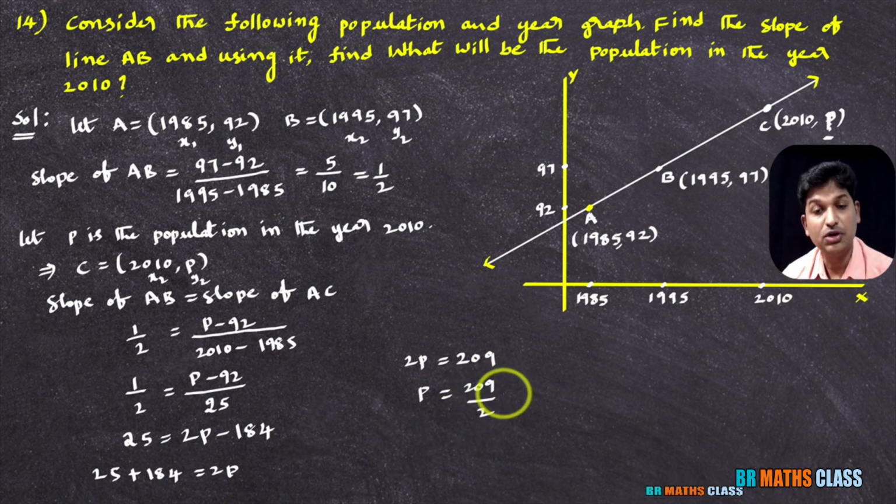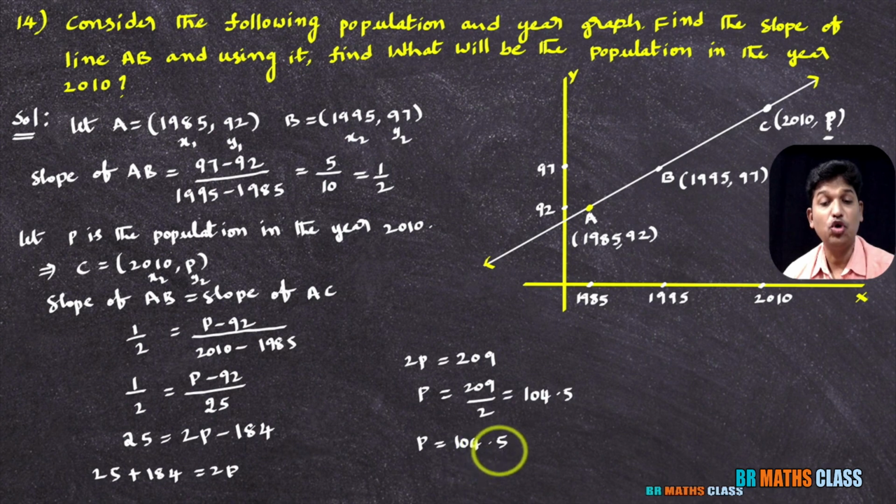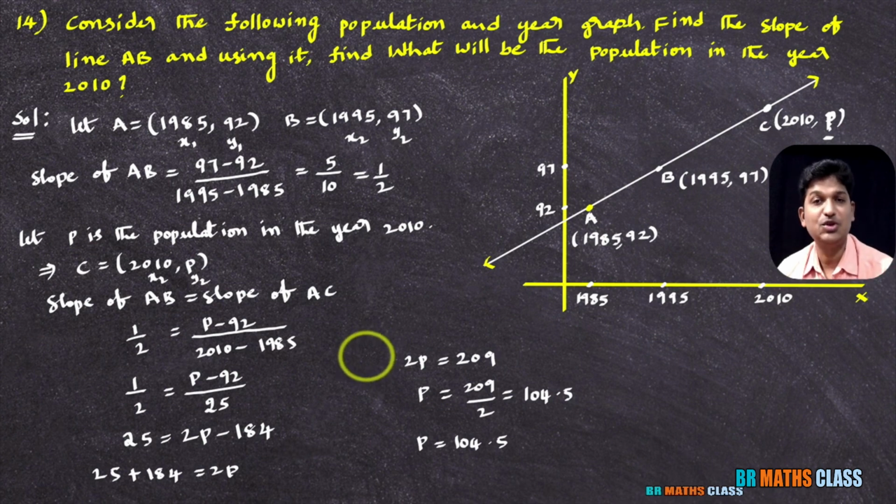So half of 209 is 104.5. So what is the population in the year 2010? The population is 104.5 crores in the year 2010. This is a very interesting problem. I hope you understand the solution for this.